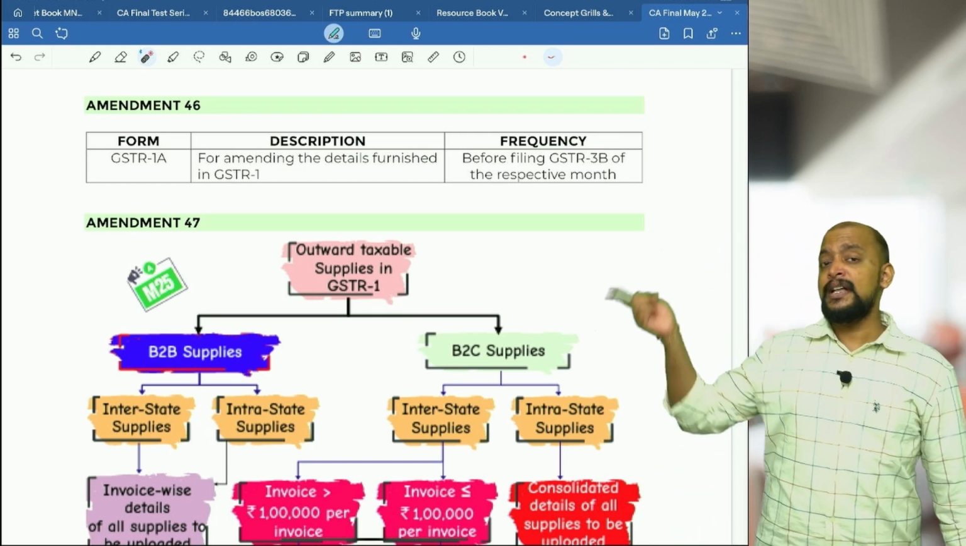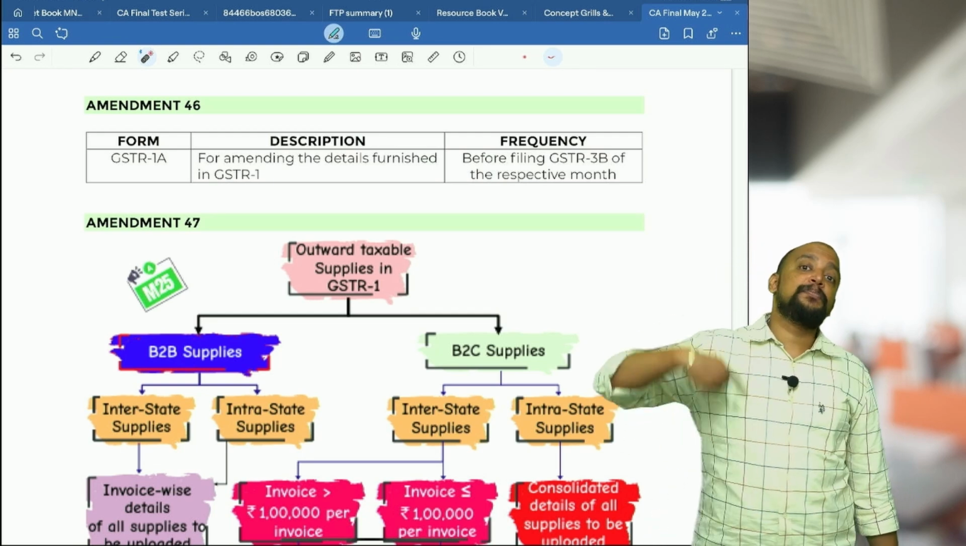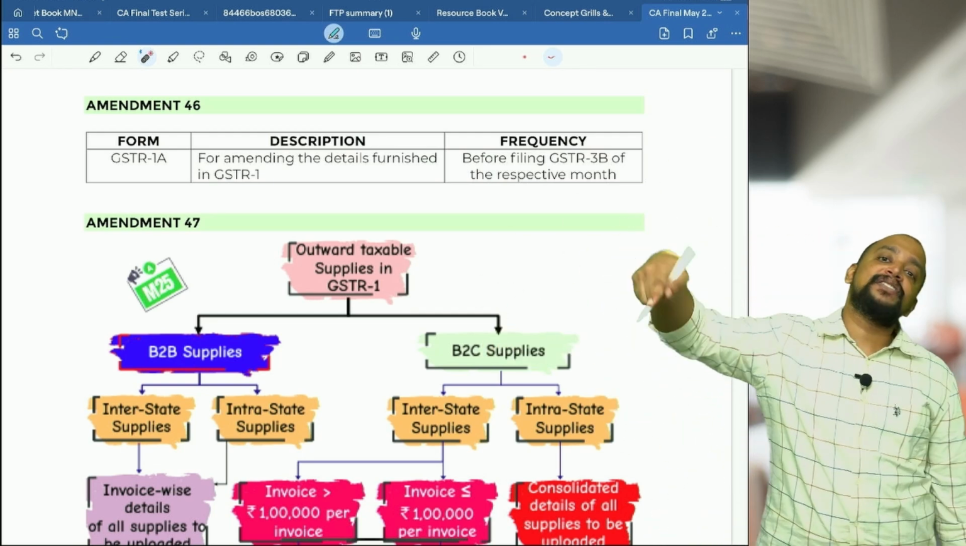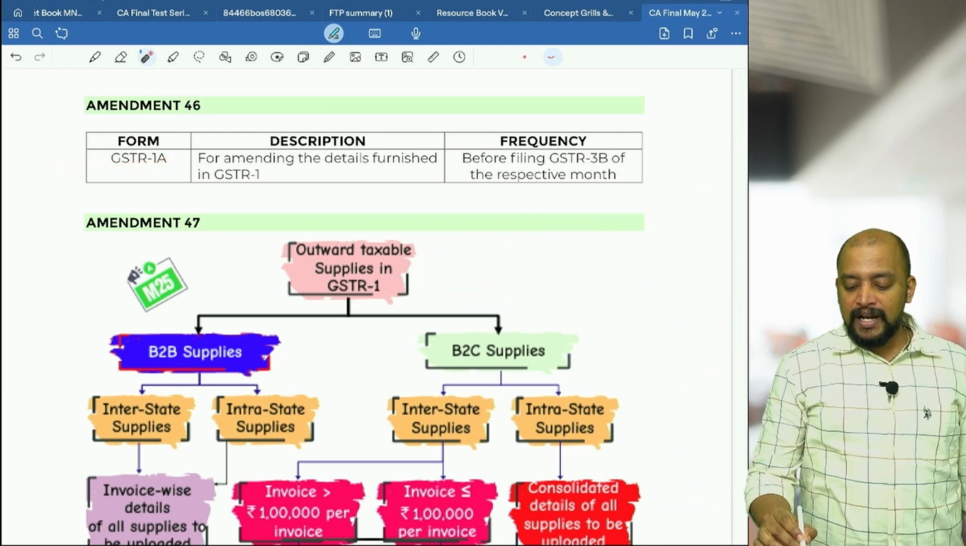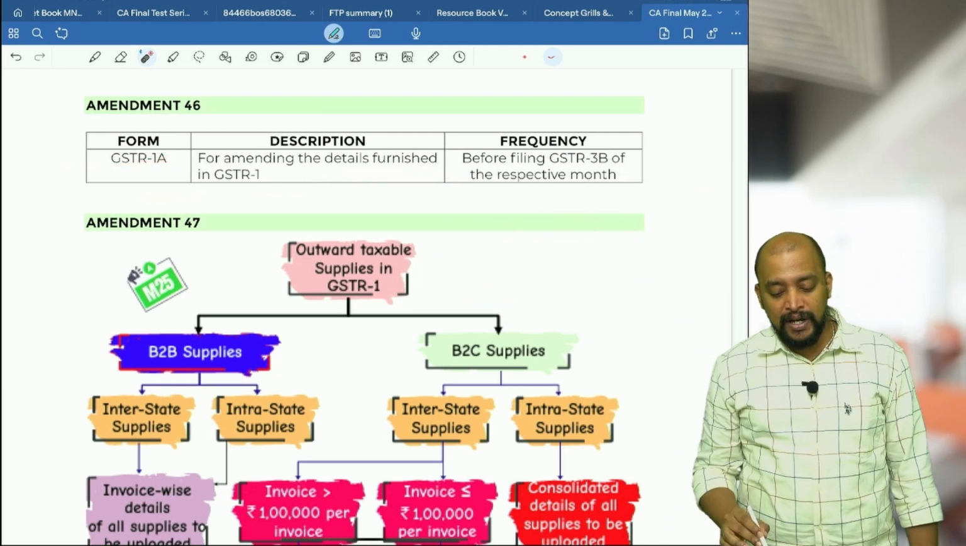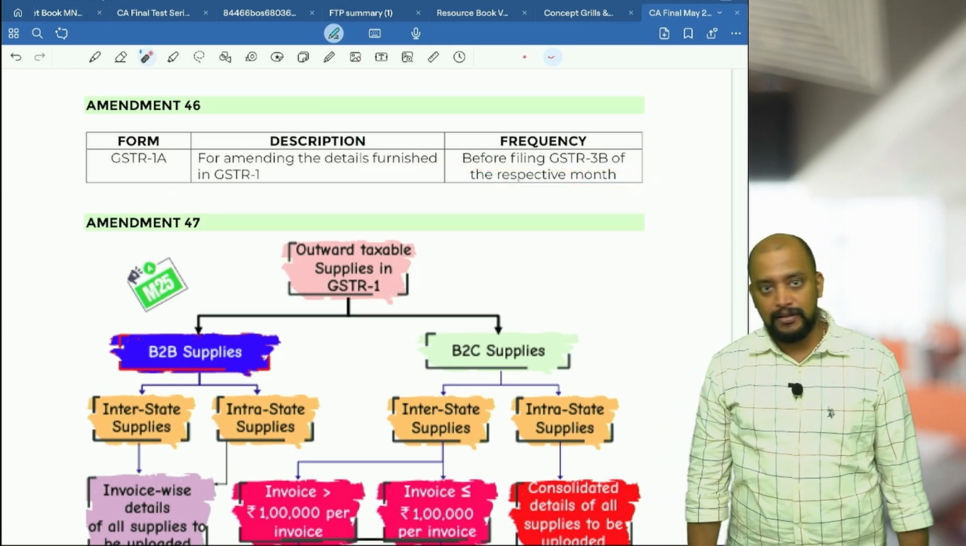But this amendment of GSTR1 will not have an impact in the recipient 2B in the same month, it will have an impact in the recipient 2B in the next month. Okay. So GSTR 1A is for amending the details furnished in GSTR 1 before filing GSTR 3B of the respective month. Okay.